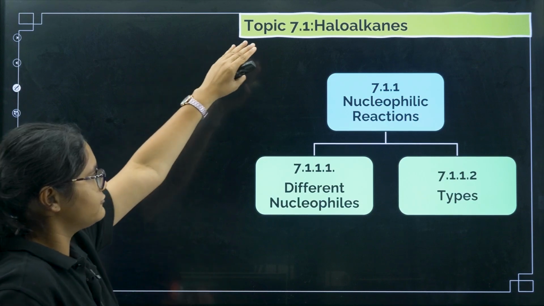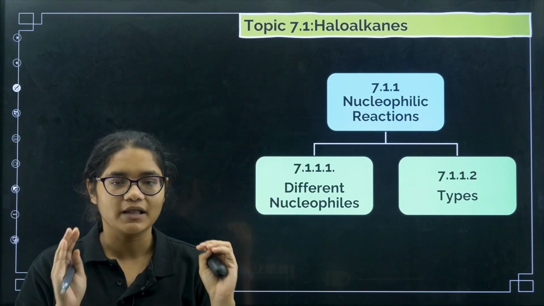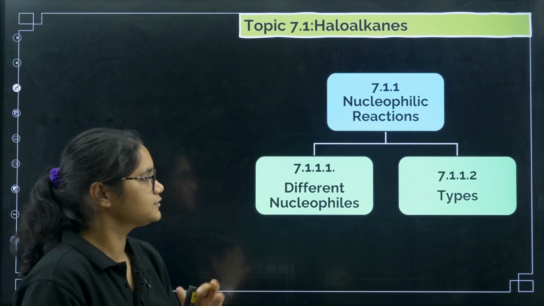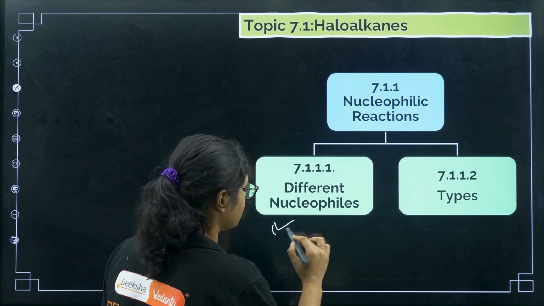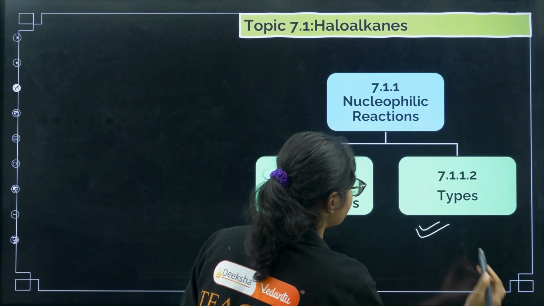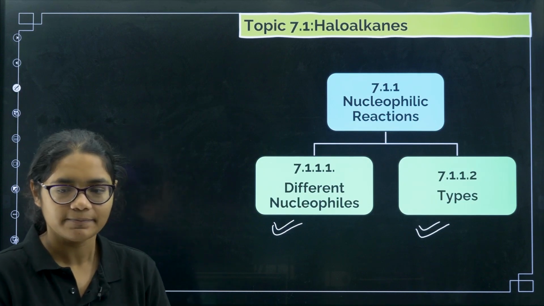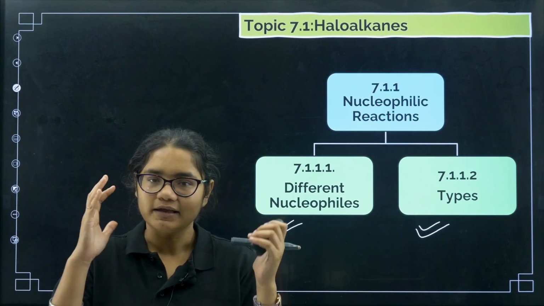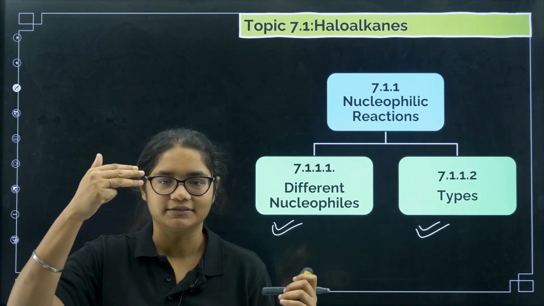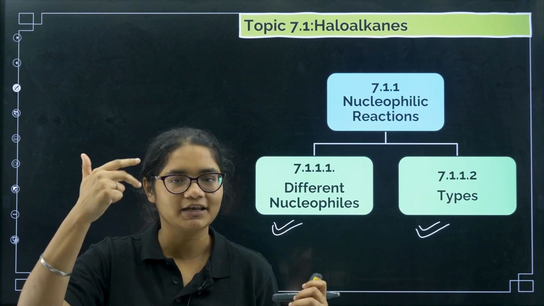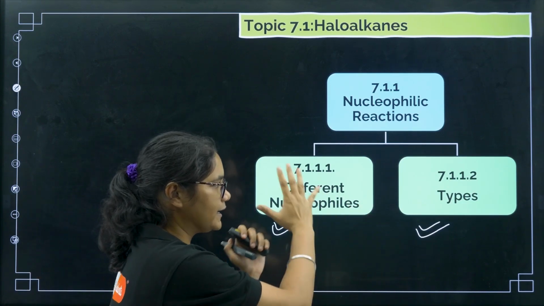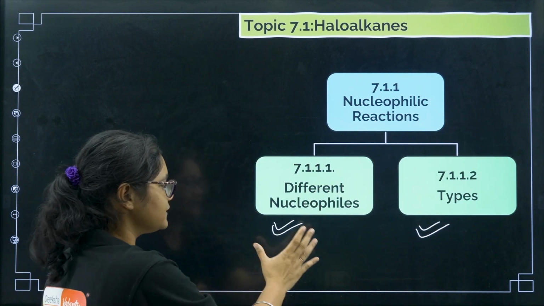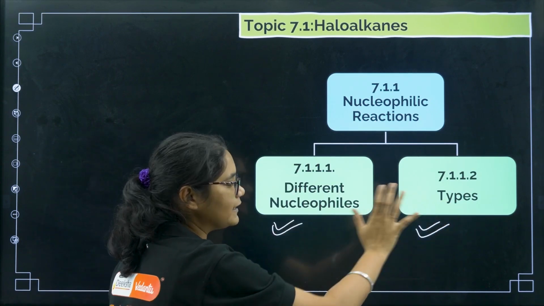The first topic is haloalkanes chemical reactions. Under nucleophilic reactions we are going to discuss what the different nucleophiles are and what the types of nucleophilic reactions are. Again I'll revise: for haloalkanes we have studied 3 reactions: nucleophilic, elimination, and reactions with metal. In nucleophilic we have segregated this topic into 2 parts, that is different nucleophiles and types.